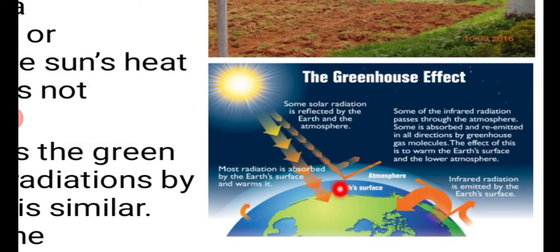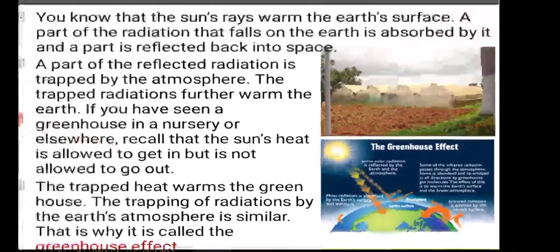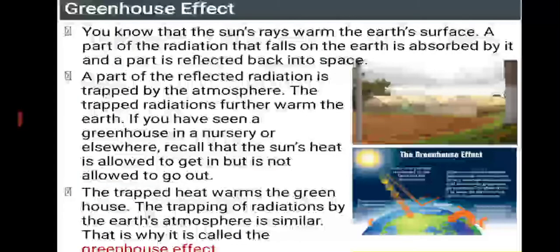So what happened, the radiation or the heat which came from the sun has to be reflected back. But since there are a number of gases present on the earth, that is greenhouse gases, they are going to trap this. As they trap it on all sides, these radiations will keep moving on. Along with the movement, they are going to carry the heat. As the heat is carried in all directions, the earth automatically becomes hotter.